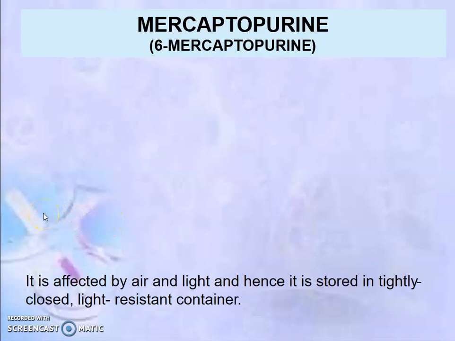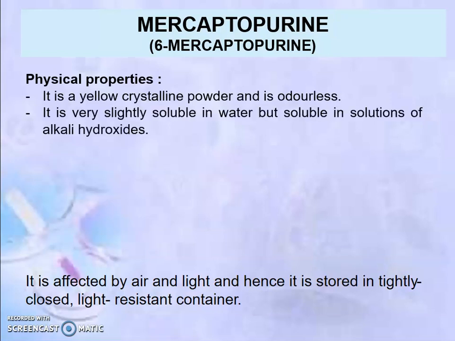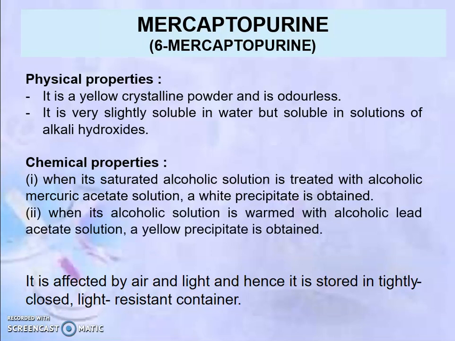Now the next drug is mercaptopurine. It is also called 6-mercaptopurine. Physical property: it is a yellow crystalline powder and is odorless. It is very slightly soluble in water but soluble in solutions of alkali hydroxide. Chemical property: when its saturated alcoholic solution is treated with alcoholic mercuric acetate solution, a white precipitate is obtained.